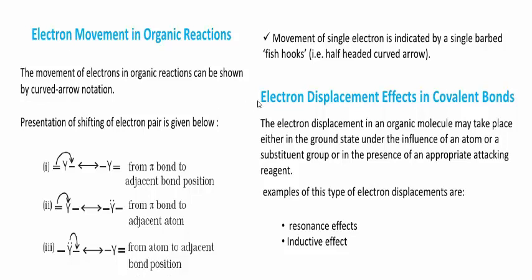Remember students, movement of a single electron is indicated by a single-barbed, also called fish hook, arrow mark. That is a half-headed curved arrow. Next, electron displacement effects in covalent bonds. The electron displacement in an organic molecule may take place either in ground state under the influence of an atom or substituent group, or in presence of an appropriate attacking reagent. Examples of this type of displacement are resonance effect, inductive effect, hyperconjugation effect, etc.